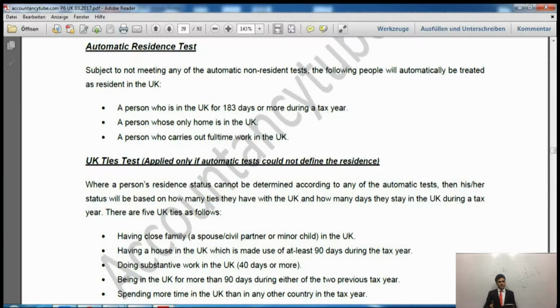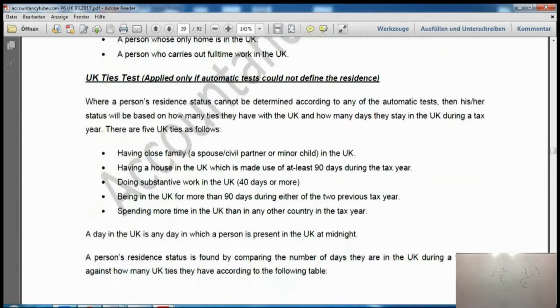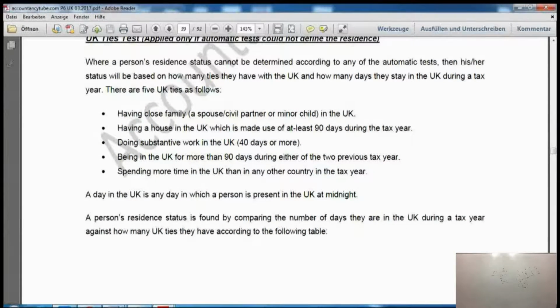So what would happen then? In that case, we'll have to see more details. We'll have to see how many ties I have with the UK, how many relations I have with the UK. The more relations I have, the more likely I am to be a UK resident. Now what are UK ties? Beneath that, it says the UK ties apply only if the automatic tests cannot define the residence. Where a person's residence status cannot be determined according to any of the automatic tests, then his or her status will be determined on how many ties they have within the UK and how many days they stay in the UK during a tax year.